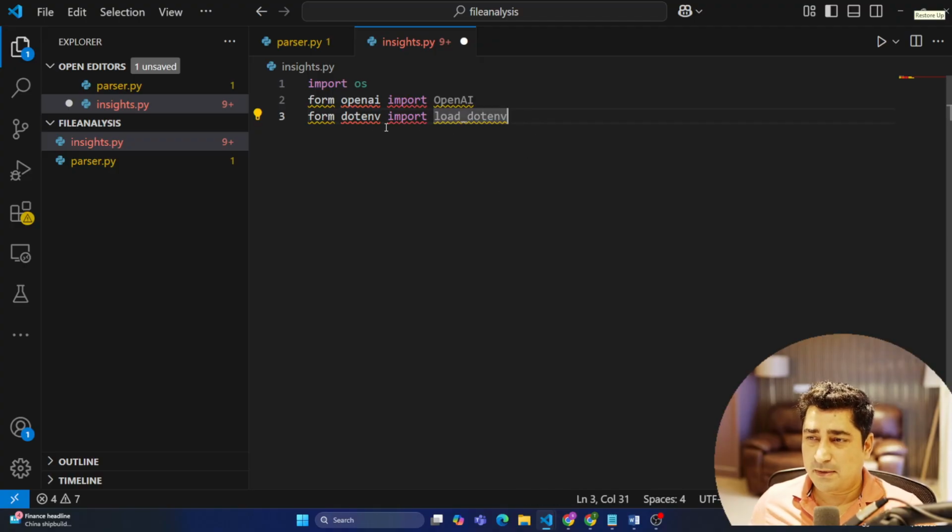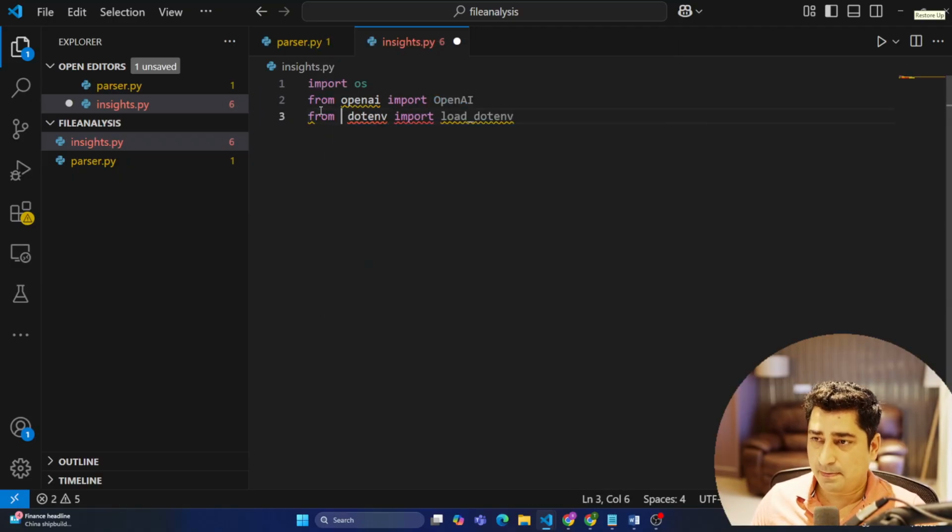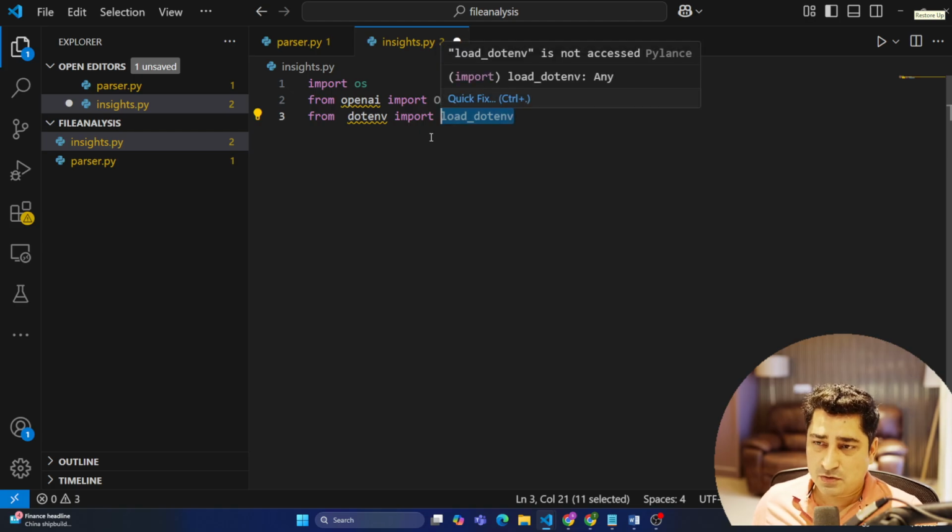Because I'm going to keep my key inside the .env file, and keeping that in mind, obviously I have to do this. I have written this and there is a spelling mistake, so it should be from, and then here, from. Okay. So I have just done the import, and I'm using load_dotenv.